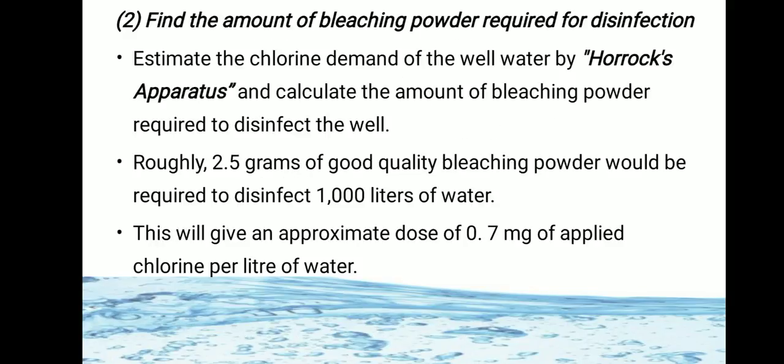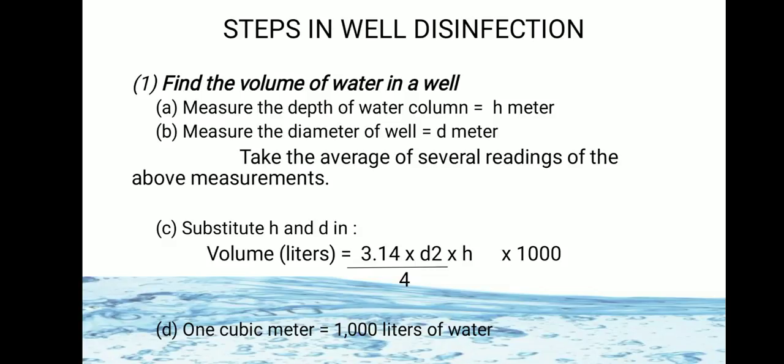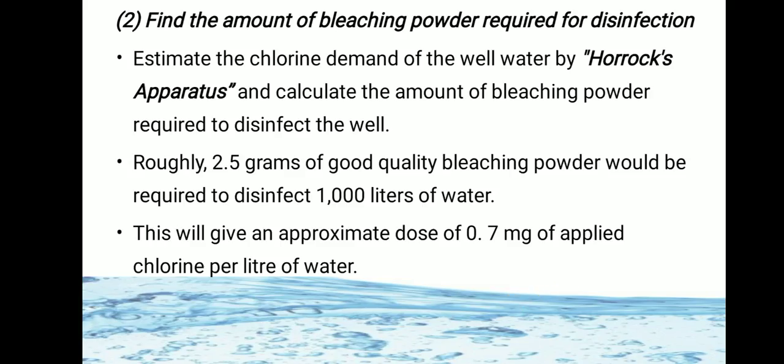Second, after measuring the volume of the water in the well, the next step is to find the amount of bleaching powder which is required for disinfection. It is found out by using Horrocks apparatus. The Horrocks apparatus estimates the chlorine demand of the well water and calculates the amount of bleaching powder required for disinfection.